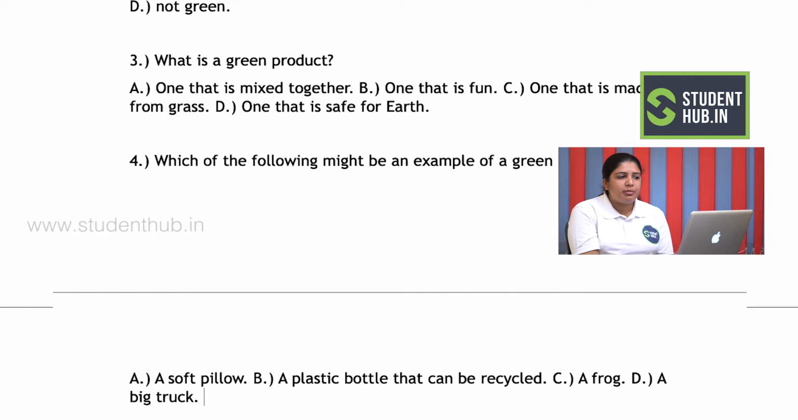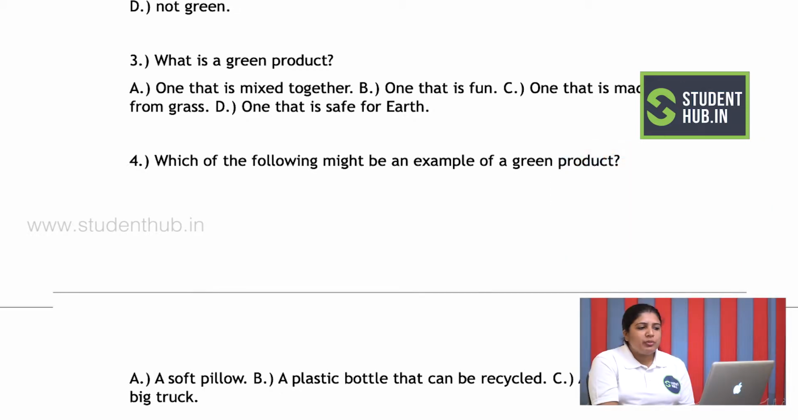When you go to question number 3, it says what is a green product? Now the first option that I have is one that is mixed together, one that is fun, one that is made from grass, one that is safe for earth. So when we go back to the passage, it told us that green is used for the products that do not harm the earth. So for me, the answer over here will be answer number 4, that is option D.